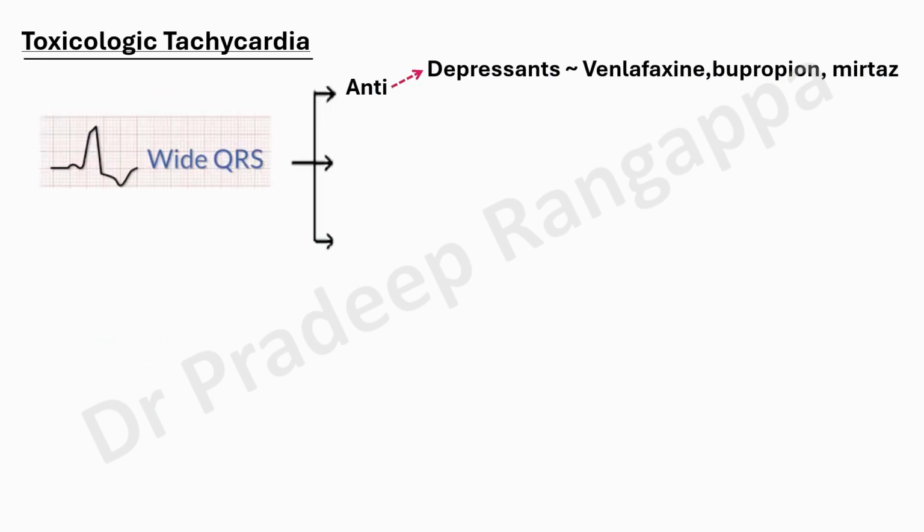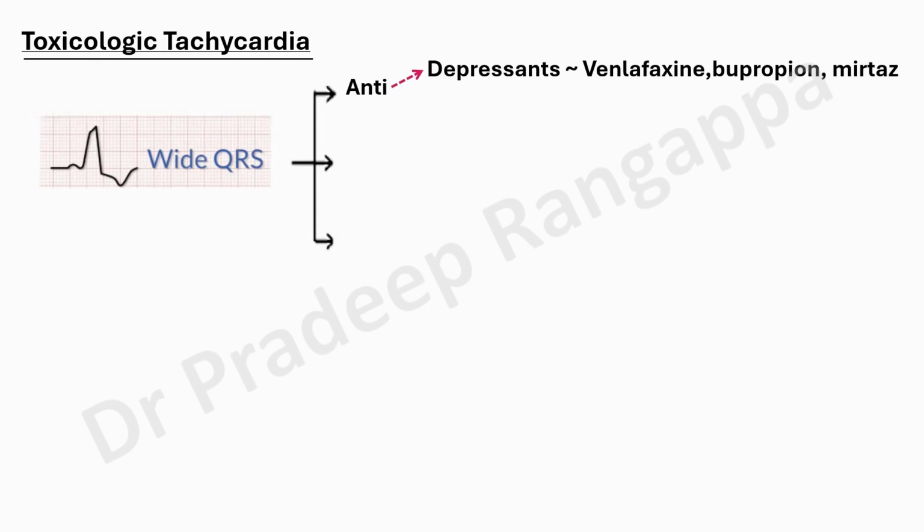So if someone has tachycardia with a wide QRS, as I said, in toxicology, you only look at R in aVR, you look at maybe R in V1, and you look at S in lead 1, and you have to look at QRS, and you have to look at QT. If you cover these elements, you would have at least tried to look into the key aspects that you would see in the toxicity. So all QRS problems are due to antidepressants and antipsychotics.